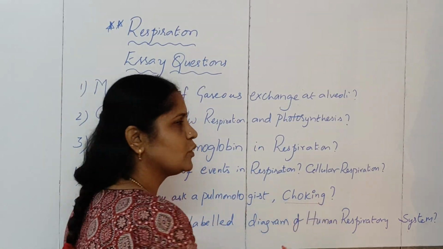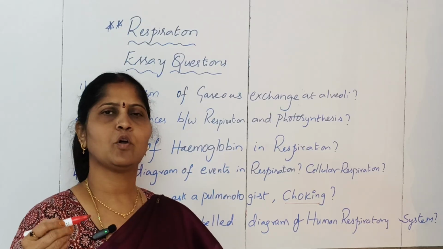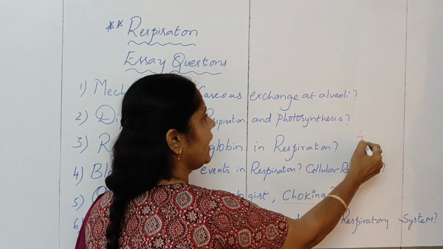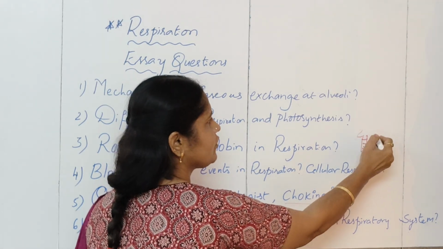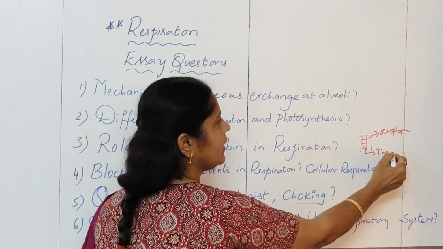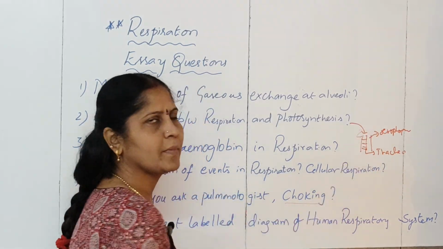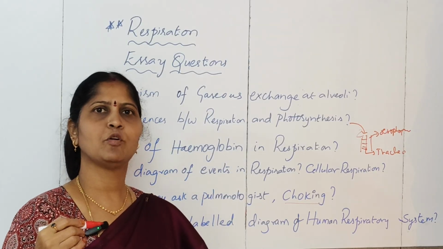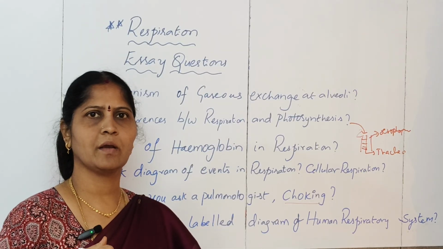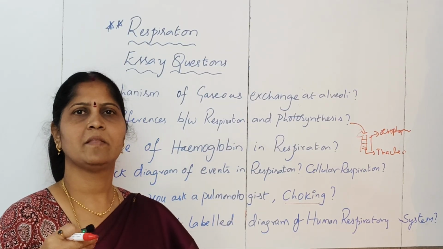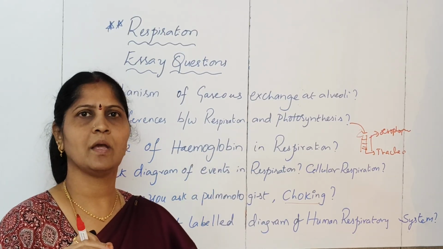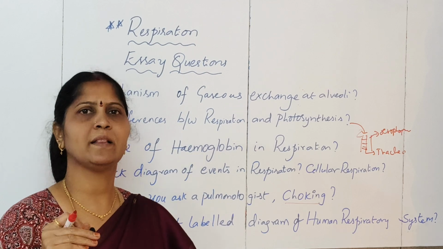And here I wanted to tell you about choking. What is choking? When you talk while eating food, what will happen? The epiglottis will open and the food will enter into the windpipe. This is the esophagus, and the esophagus is at the back of the trachea, the windpipe. When you talk while eating, the food particles can enter your trachea and you get a constant cough, which is called choking. The particles that have entered the respiratory tract need to be expelled. Unless they are expelled, you will keep coughing like that. If they are not expelled, it can lead to the death of the person.